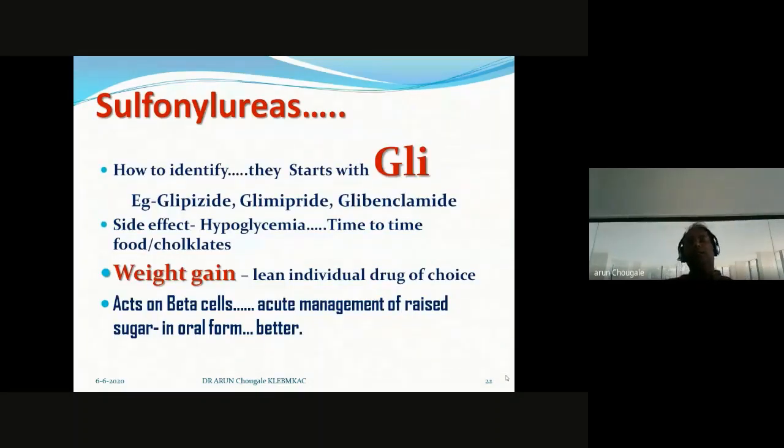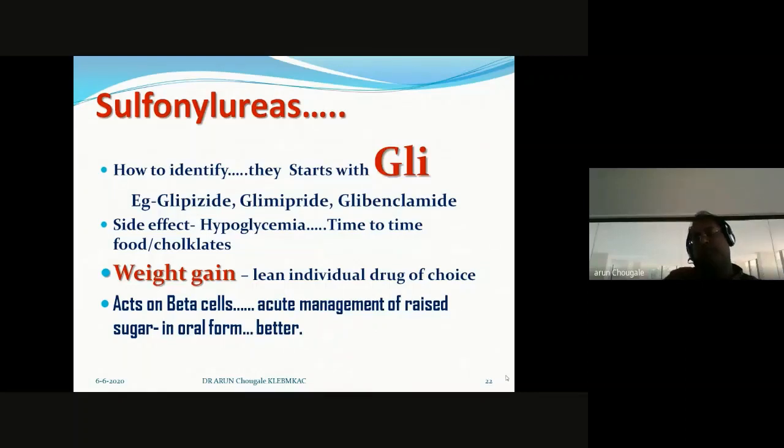Now come to the sulfonylureas. In day-to-day practice, how to identify sulfonylureas? Their names always start with the prefix gli. Look at the drugs: glipizide, glimepiride, glibenclamide. So always the drug prefix is gli. By the prefix, you identify these as sulfonylureas.